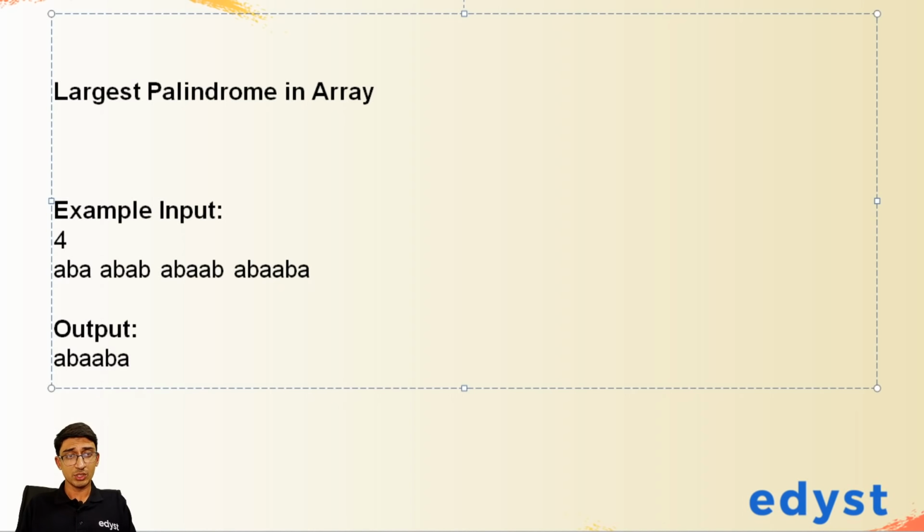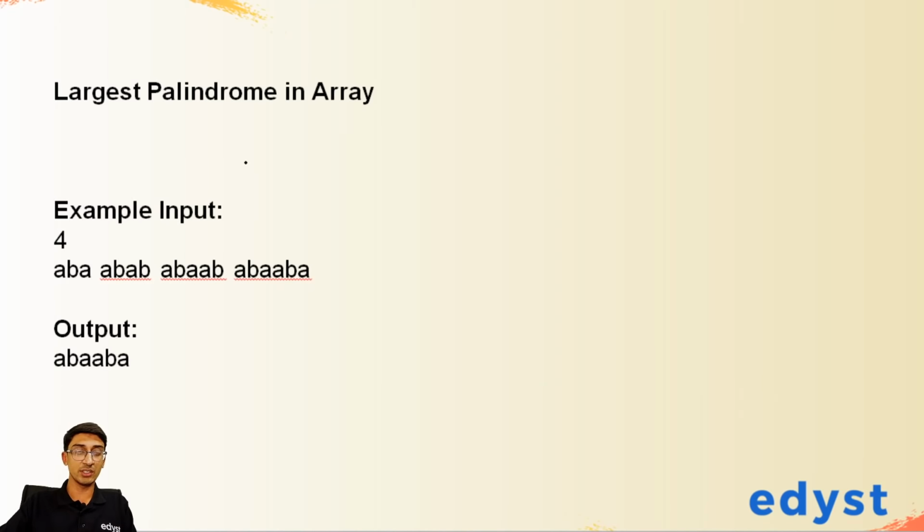Okay, so what we're supposed to do is, we're given an array of strings. This is an array and each one of the elements in that array is a string, right? We have to check which of these is the largest palindrome. Some of them may not even be palindromes, but if it's a palindrome, we have to check which of them is the largest palindrome, right? So that's what we have to do.